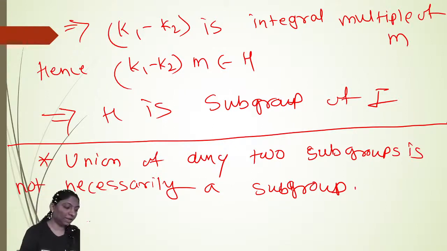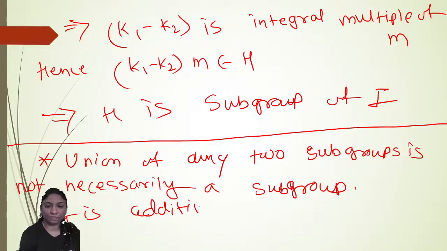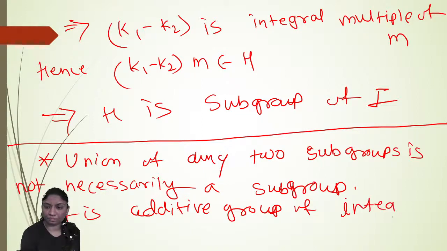Okay, now suppose, for example, G is the additive group of integers. Now we'll say that any two sets are H1 and H2.